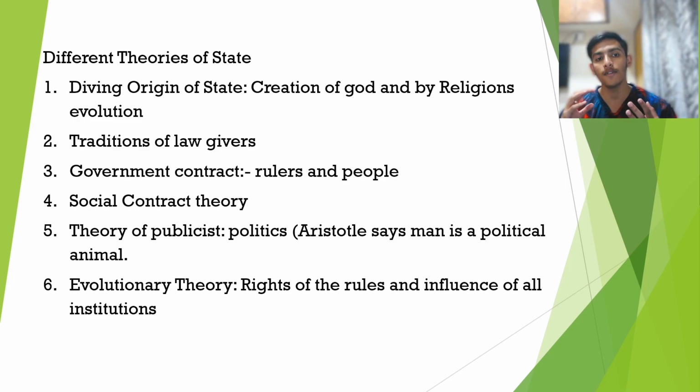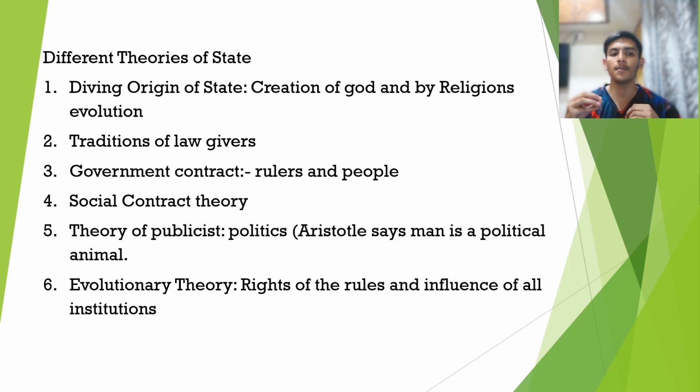We are all aware of the fourth one, social contract theory, the classical theory where Hobbes, Locke and Rousseau, these three thinkers, have given a social contract theory where a contract is made between the people, who submit their rights, and with these rights after being submitted, they create a state, a supreme body which will rule upon them. So rulers will be elected from the people only. They will decide who will rule upon them. So that is, the government creates a contract between the people to create a state.